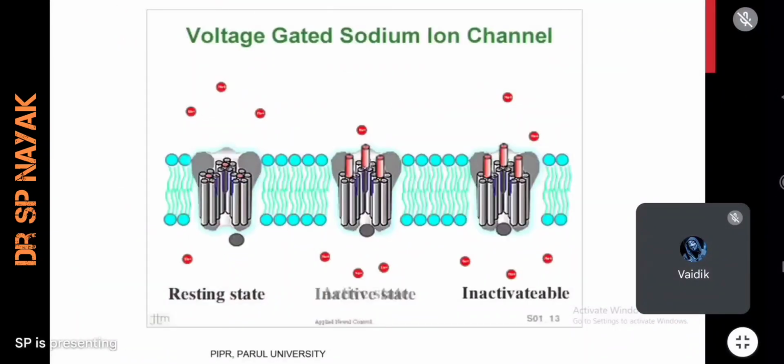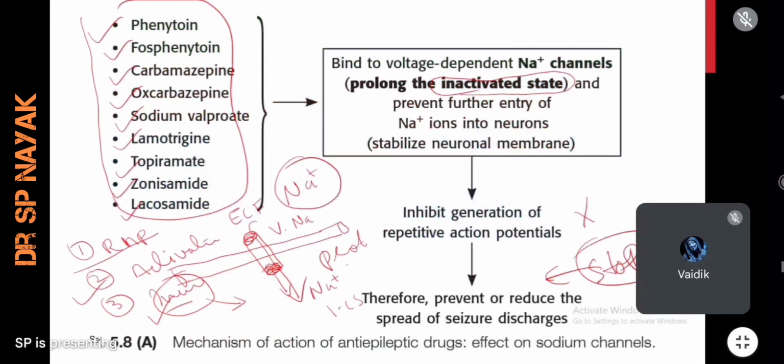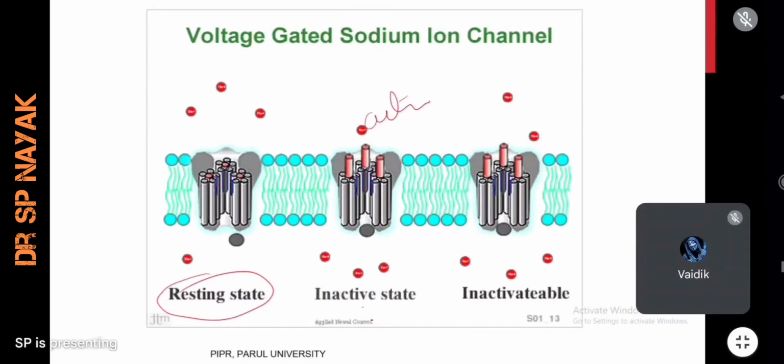Okay, just try to see the image. This voltage gated sodium ion channel is having three phases. First phase is resting state, second is active state, and third is inactivated state. Here in resting position, what happens? Actually it is active state. Maybe it was playing. What happened? Suddenly it stopped. Wait, let me check. Now you see, it is playing. Immediately after the active state, it will be inactivated. So when sodium enters, that is called active state. When sodium stops coming inside, that is called inactive state. And this inactive state will stay for some period of time.